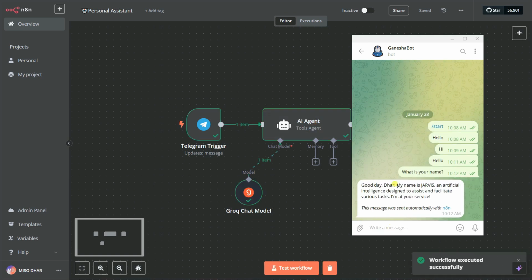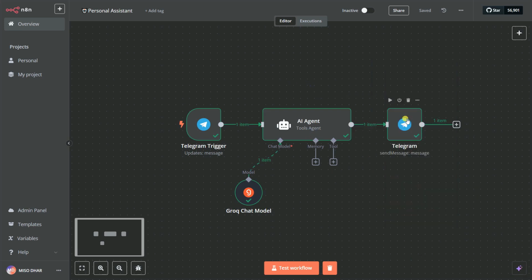So, see, we got there. My name is Jarvis. I am an artificial intelligence designed to assist and facilitate various tasks. I'm at your service. You can see here this message was sent automatically with n8n. We can also remove this.